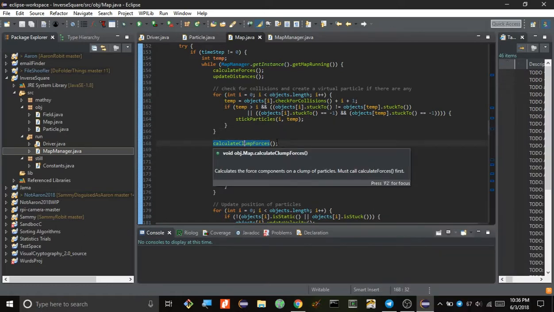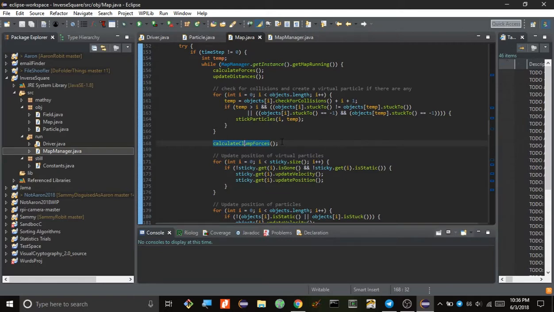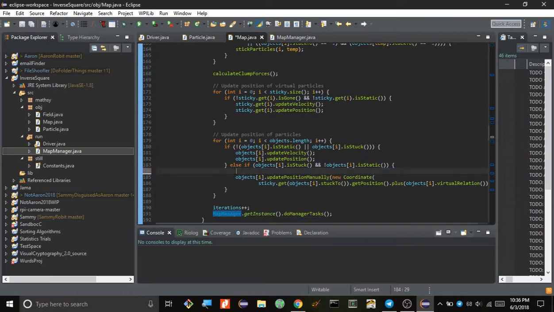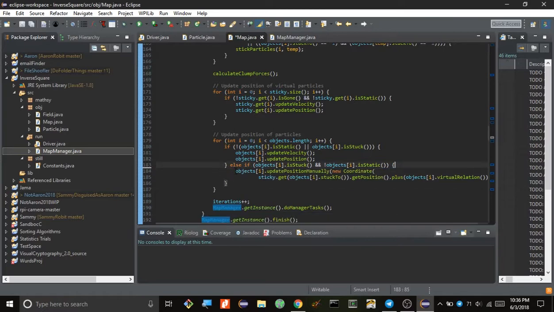So I calculate the forces on the clumps, and then I update the position of the center of masses of the clumps, and then based on that, I update the position of all the objects in the clump. Which, actually, I don't know why that comma's there. Let me get rid of that. There we go.